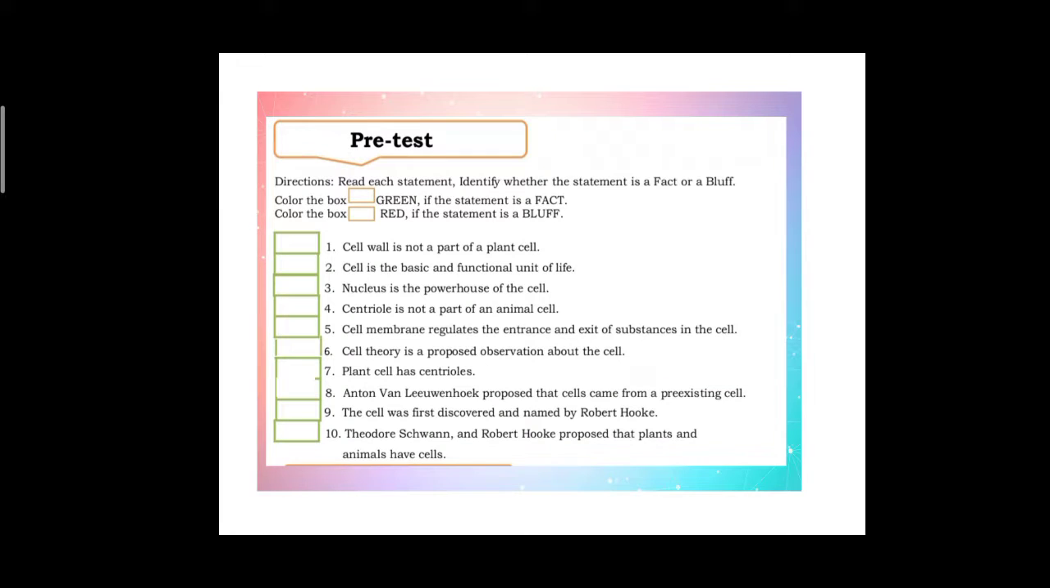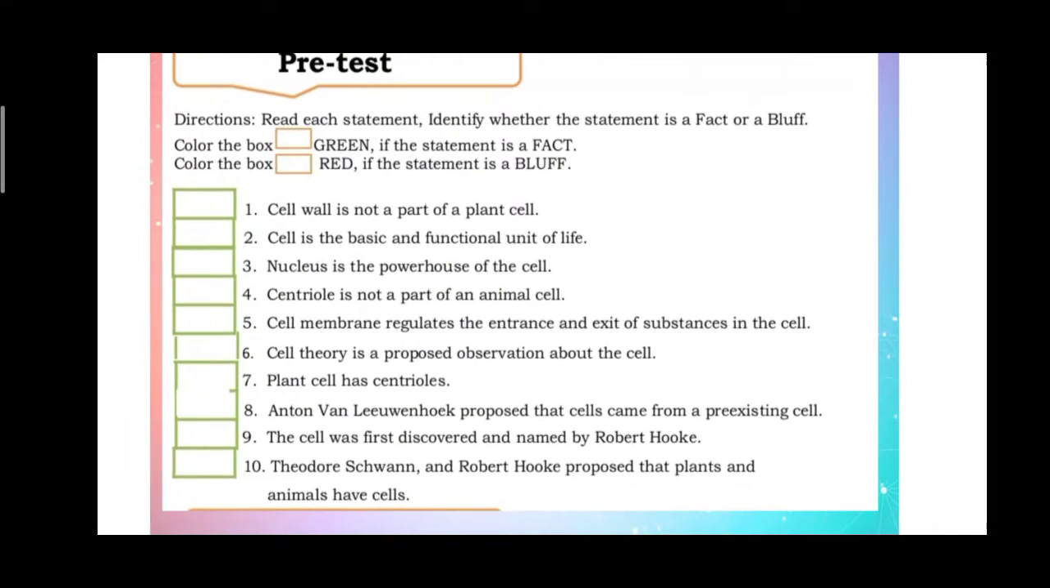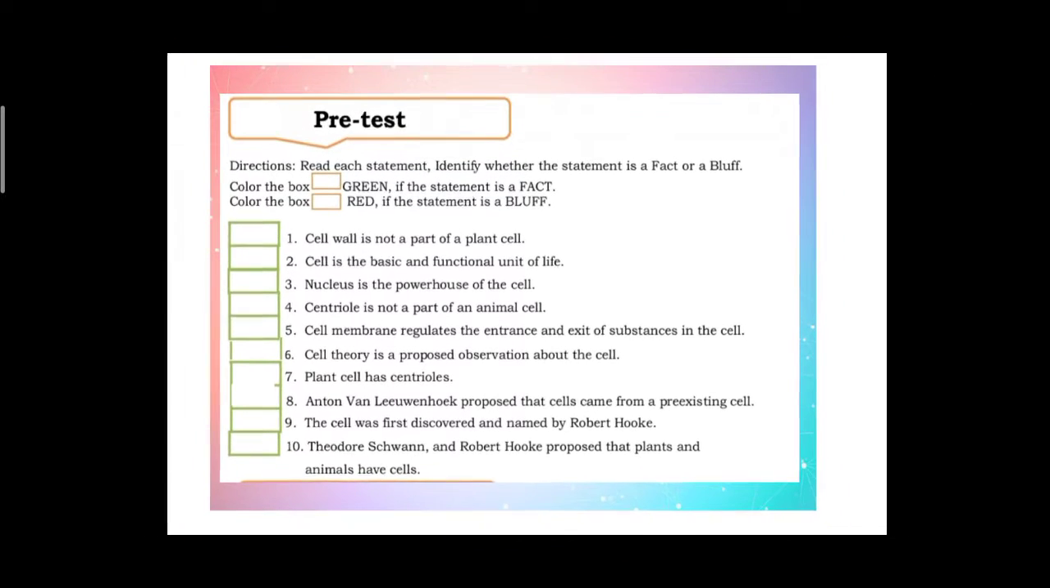So sa first activity natin, sa pre-test, we will read each statement, identify whether the statement is a fact or a bluff. So, lalagyan nyo lang po ng kulay, whether the following is a fact. Pag fact, lalagyan po natin ng color green yung box. Ibig sabihin, totoo po siya. Parang true or false. Kapag false naman po, kukulayan natin ng red, ibig sabihin, bluff po siya.